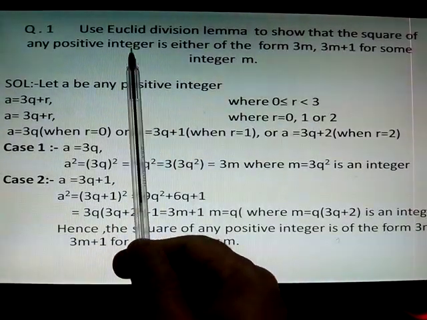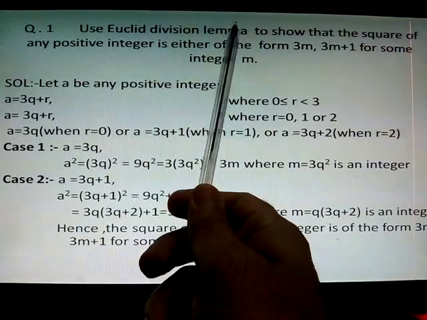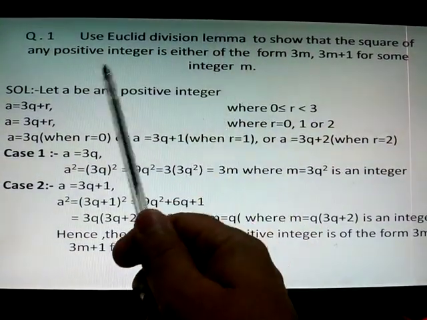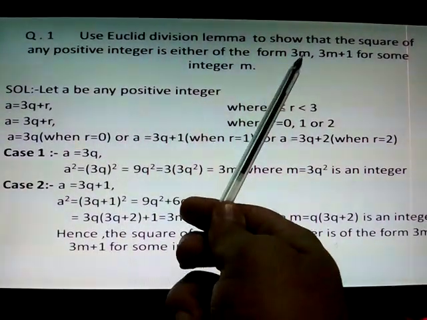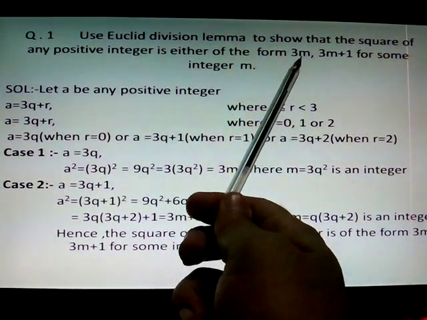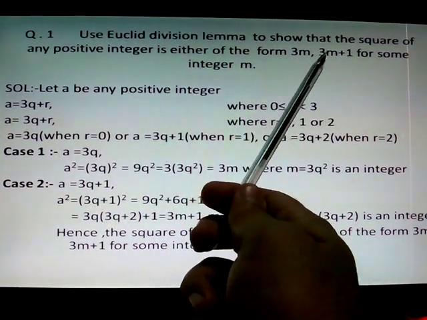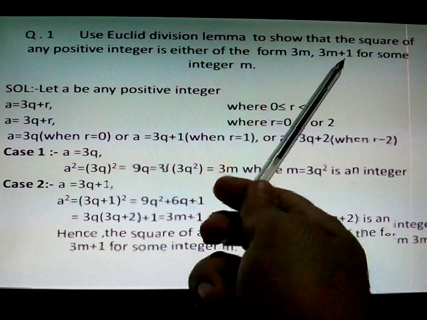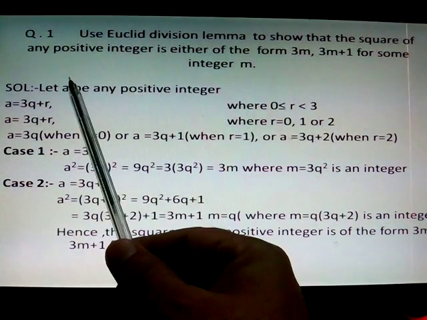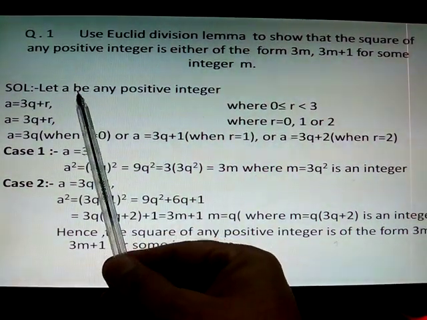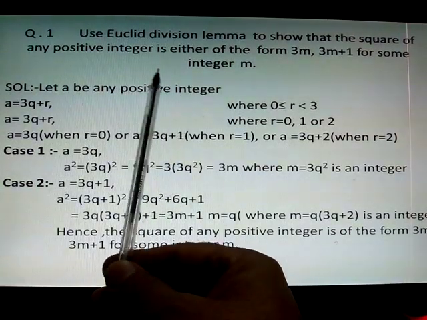And again the next question, use Euclid division lemma to show that the square of any positive integer is either of the form 3m or 3m plus 1. The solution is that let A be any positive integer.